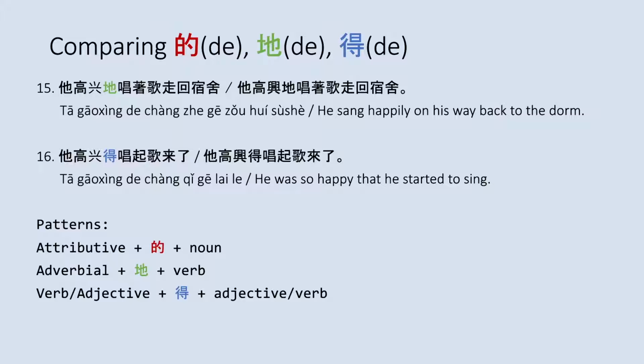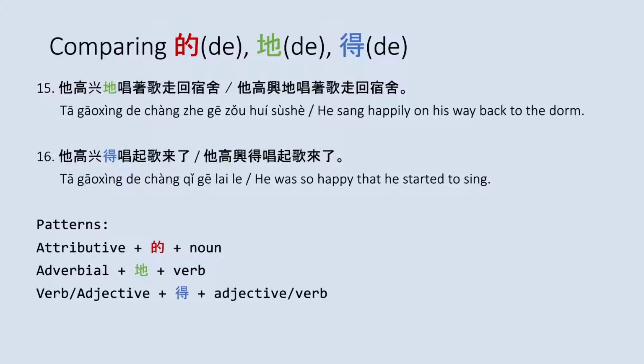On this slide, I have 2 similar examples that show the differences in how you can use the different the's. And below that, I have the general structures that should be used for each of the different the's. So for example 15, if you wanted to use the second the, you can say 他高兴地唱着歌走回宿舍. He sang happily on his way back to the dorm. If you wanted to use the third the, you could say something like 他高兴地唱起歌来了. He was so happy that he started to sing.